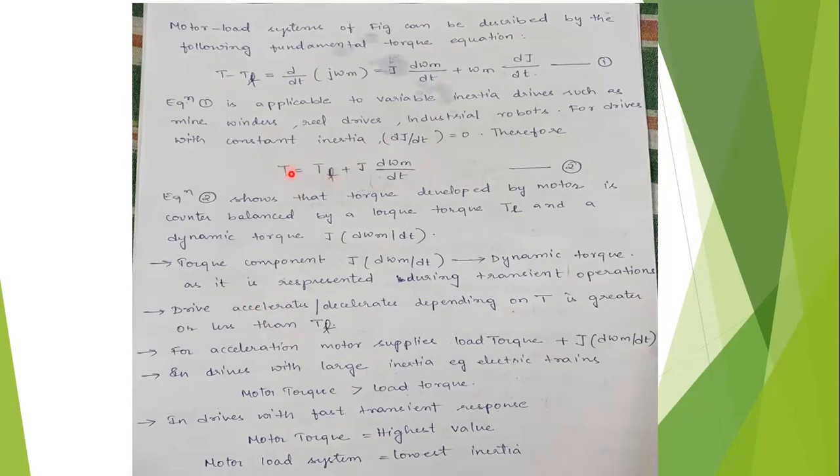The drive will accelerate or decelerate depending upon these two torque values. If motor torque is greater than load torque, the drive will be accelerating. If motor torque is less than load torque, the drive will be decelerating, right? So for acceleration, the motor will be supplying both TL and dynamic torque. If you have large inertia, as in electric trains, then the motor torque is greater than the load torque.